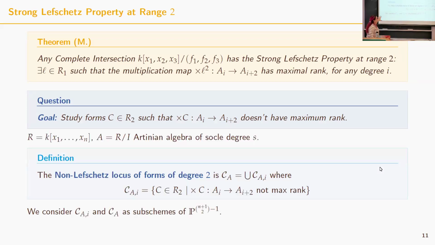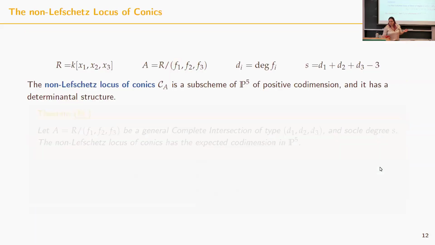We can define, exactly as we defined the non-Lefschetz locus, the non-Lefschetz locus of forms of degree 2. Taken as a set, it is just the forms that fail to be injective or surjective somewhere. Then, in the case of a monomial complete intersection in 3 variables, we know that this has positive codimension because there exists at least a conic that behaves well.